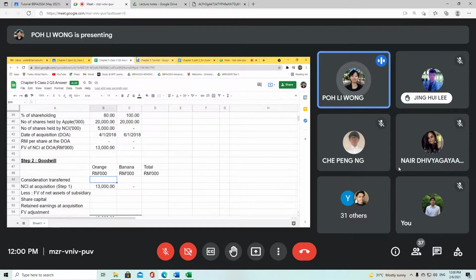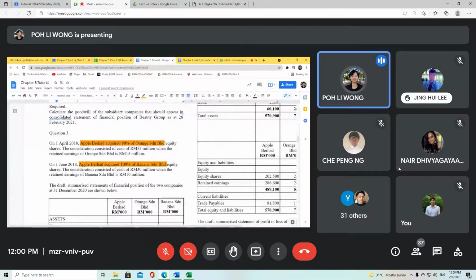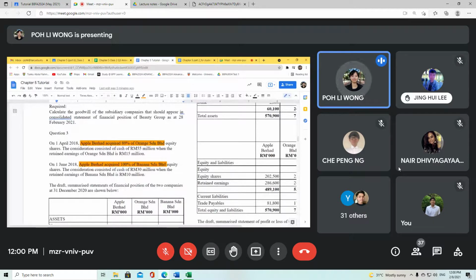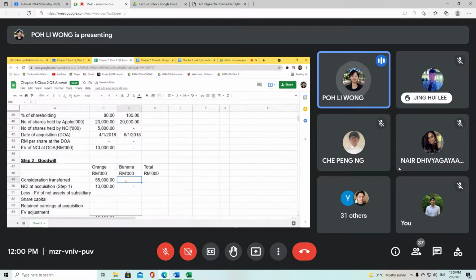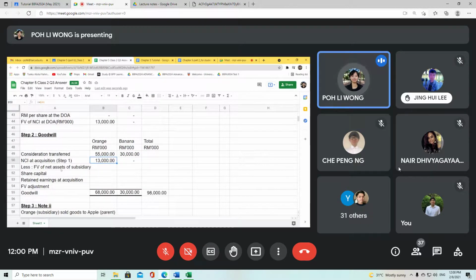So, consideration transferred. Let's have a look at the information here. Consideration consisted of 55 million for Orange, so let's take in 55 million for Orange. As for banana, it is 30 million, so let's take in 30 million. Okay, so your NCI at acquisition you have already taken in. Now you need to calculate the fair value of net assets of the subsidiary.